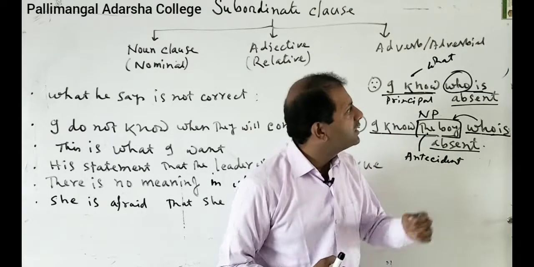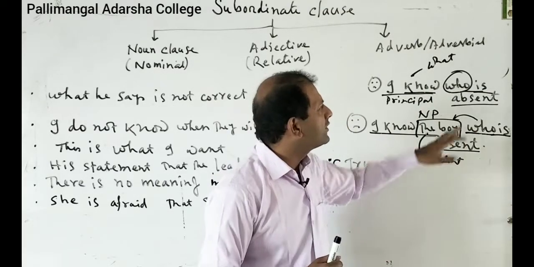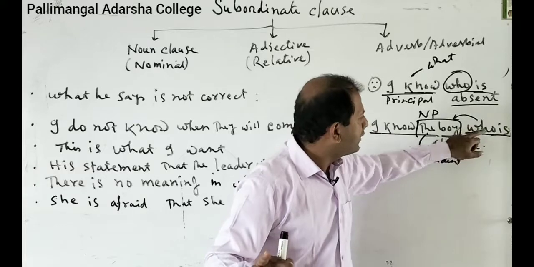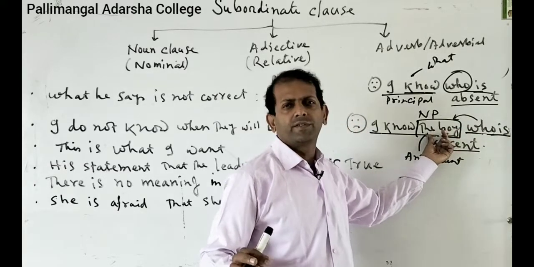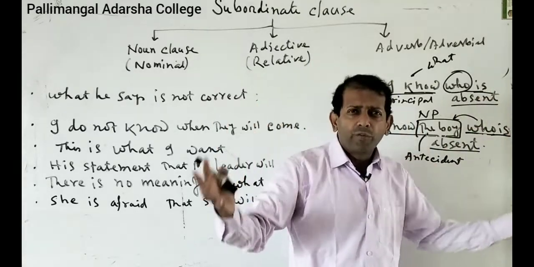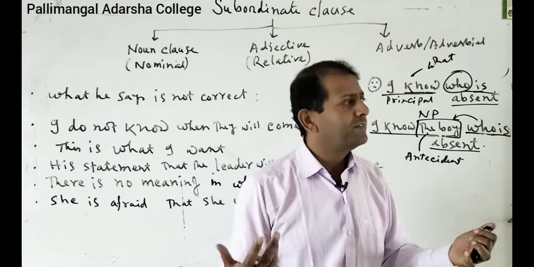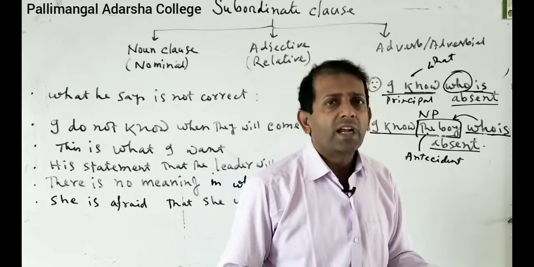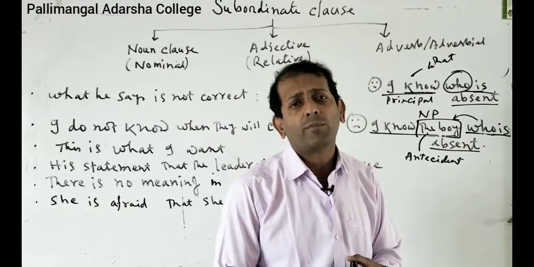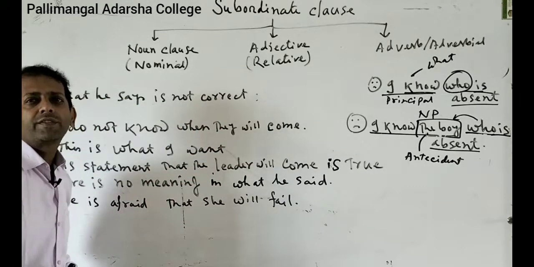So what is the difference between noun clause and adjective clause? Noun clause and adjective clause, there is a big difference. In the noun clause there should be no antecedent. But in the adjective clause, before the connector there will be a noun phrase, that is the antecedent. Is it clear to you? So after completing this class, we will go for a large sentence analysis. There will be 10 or more sentences, and from them you have to take out the examples of the adjective clause.